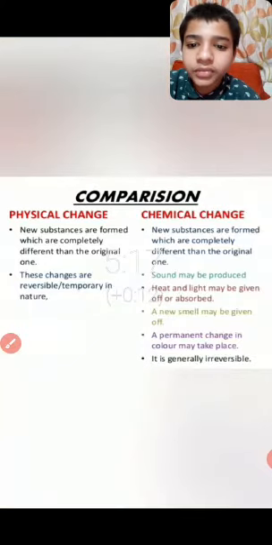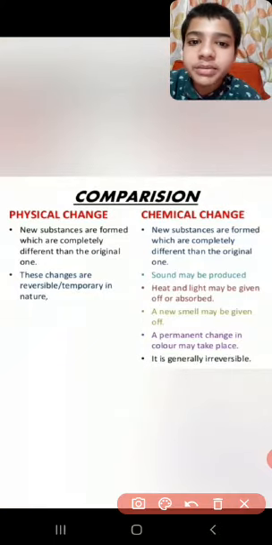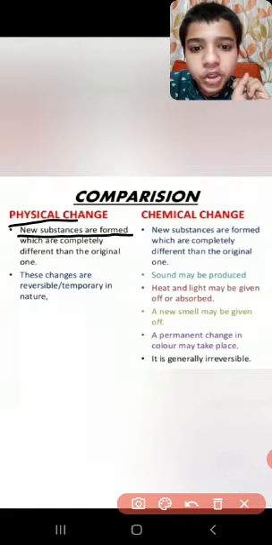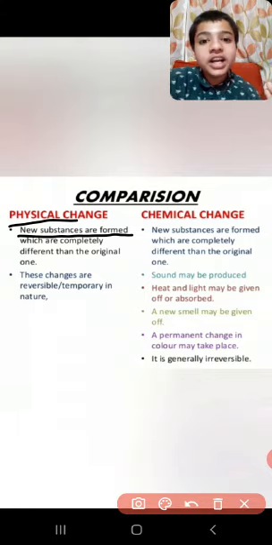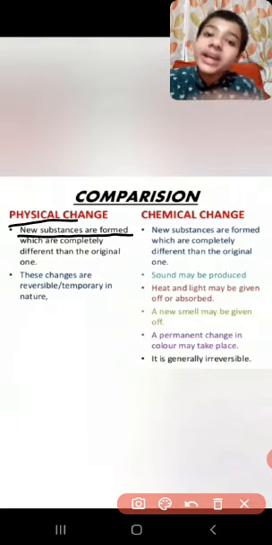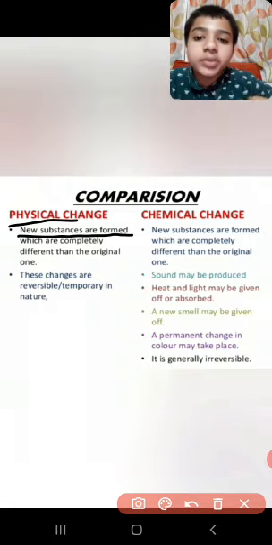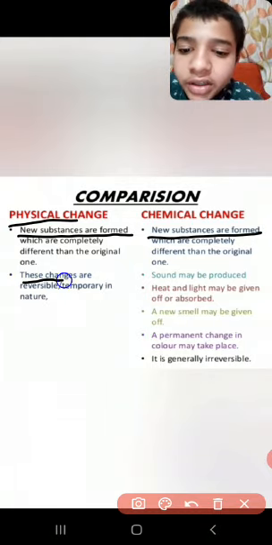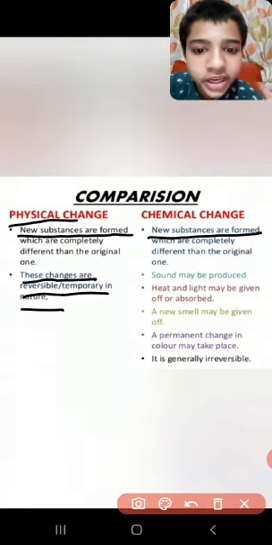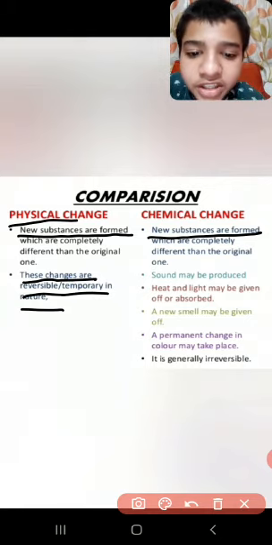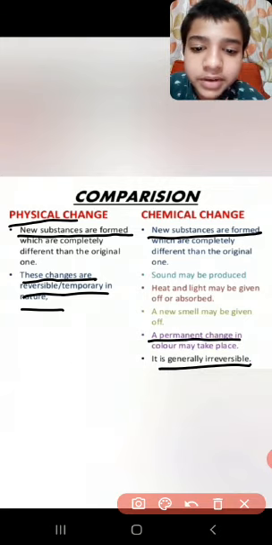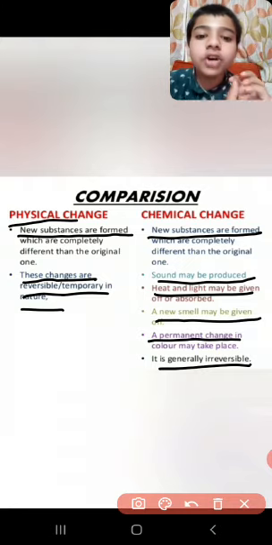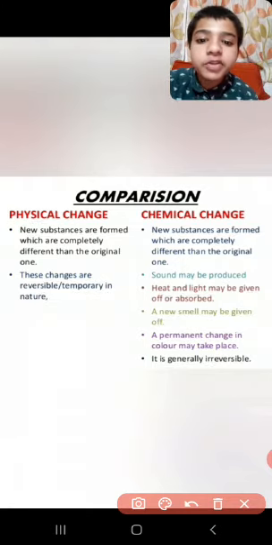Now, comparison between physical and chemical change. In some physical changes, new substances are formed, while in all chemical changes, new substances are produced. As we know, physical changes are reversible, temporary in nature, and chemical change is a permanent change and generally irreversible in nature. Sound may be produced in chemical change, heat and light may be given off, and a new smell may be given off in chemical change. These are some comparisons between physical and chemical change.